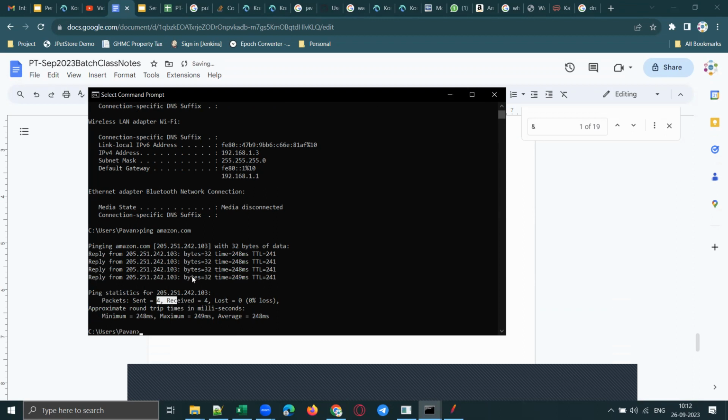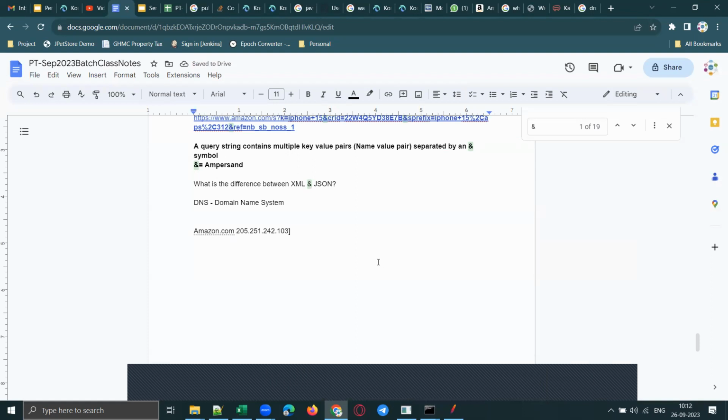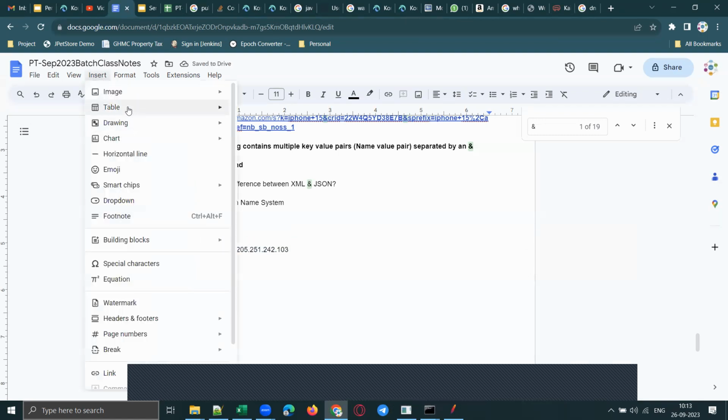So what is the IP address of Amazon? 205.251.242.103. So what your DNS system contains is the domain name followed by IP address. Each domain name followed by IP address of that. So the domain name server will contain a table like this, entries like this. Okay. Let me insert a table.